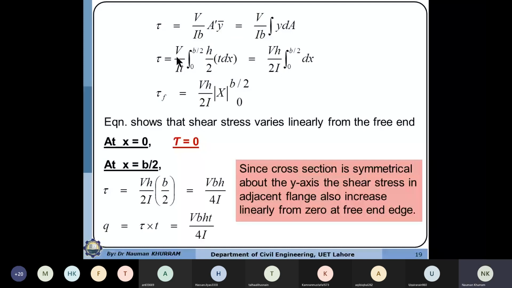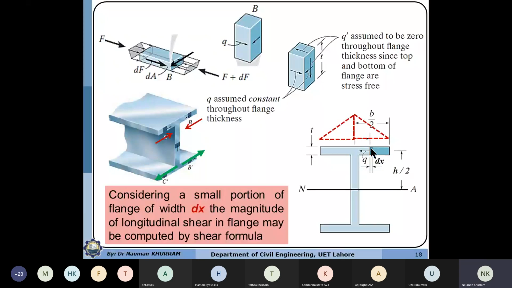V over I b. b is the thickness of the cutting layer, because we are assuming the thickness across the flange thickness. So the thickness of the cutting layer is the t value. Thickness will always be perpendicular to the element. So this is perpendicular to the b value. In the case of the web, that is perpendicular to the height of the web.